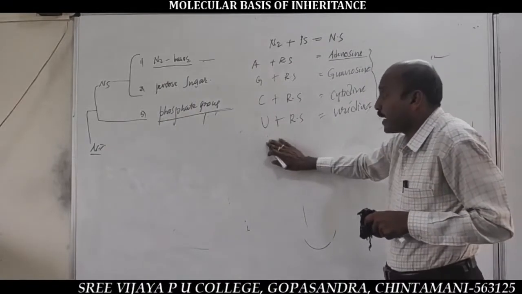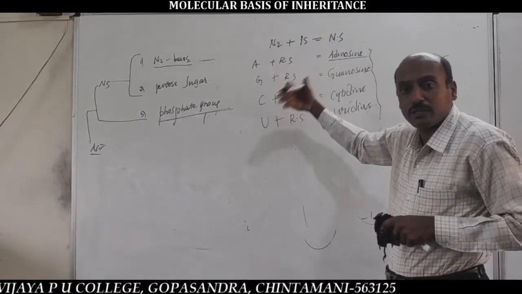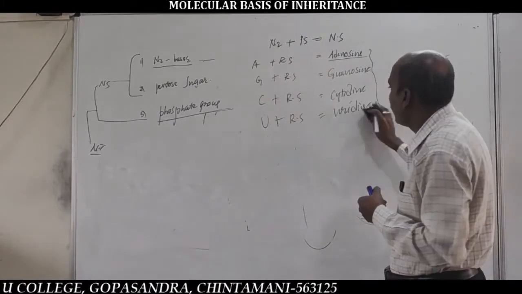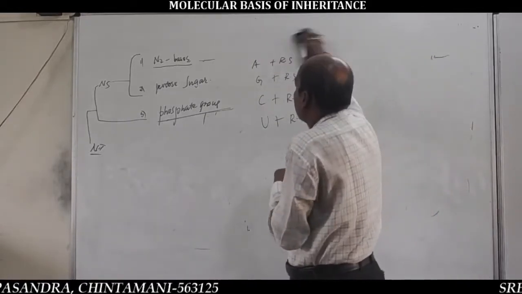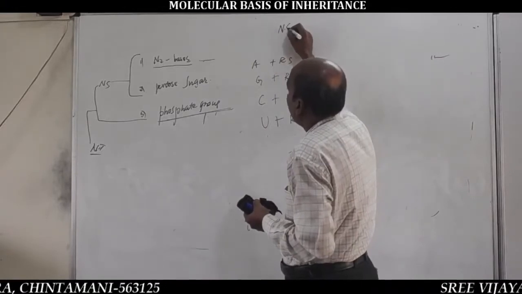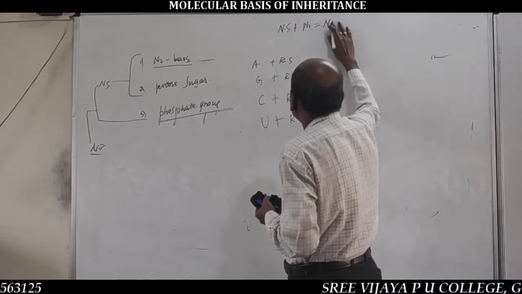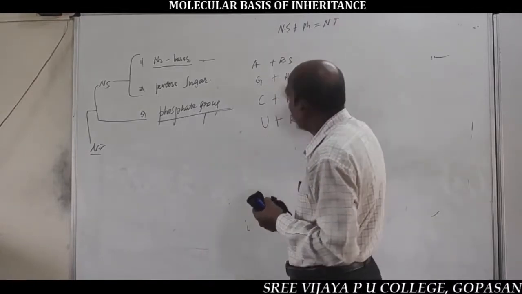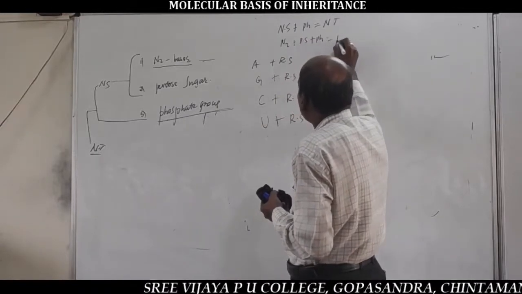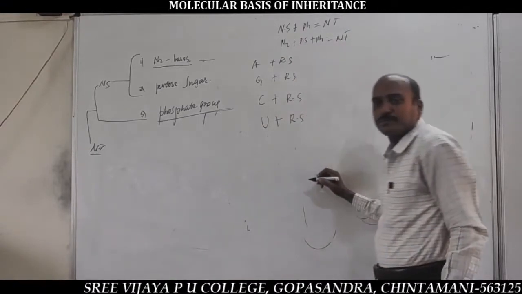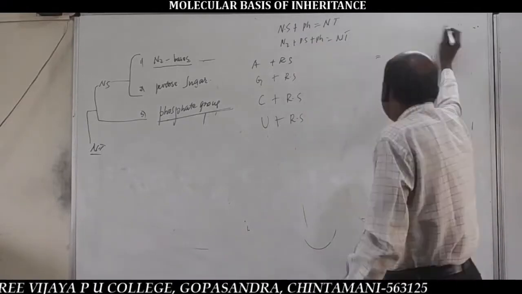So, the nucleoside combines with the phosphate group to form a nucleotide. Important: RNA contains 4 nucleotides. Nucleoside plus phosphate group equals nucleotide, or the combination of nitrogen base, pentose sugar and phosphate group equals nucleotide. So, RNA contains 4 different types of nucleotides.